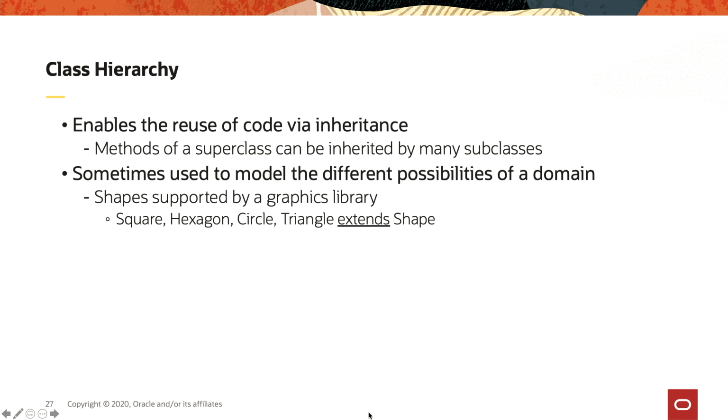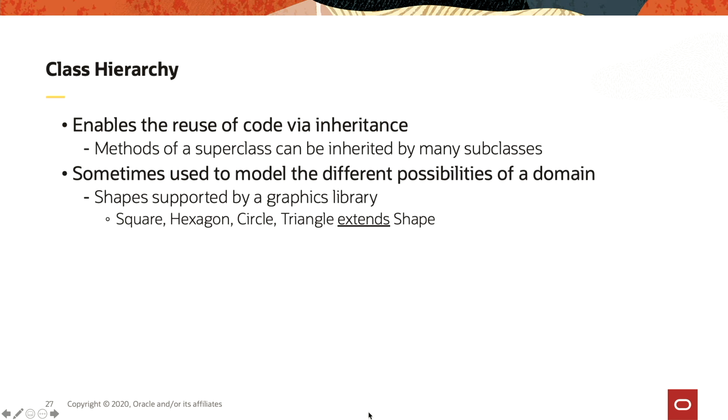Moving on, let's quickly discuss class hierarchy. So class hierarchy enables code reuse via inheritance. You have a superclass that has some methods, and all the subclasses of that superclass can reuse that code. The problem is that sometimes class hierarchy is also used to model the different possibilities of a business domain. Just imagine we have a graphical library, so it needs to deal with shapes.